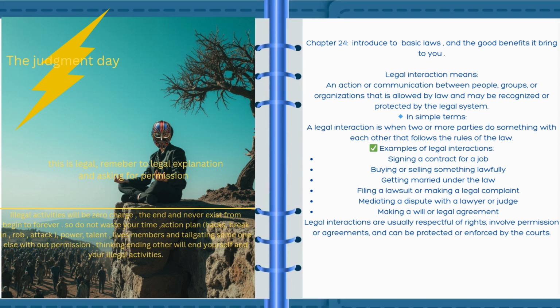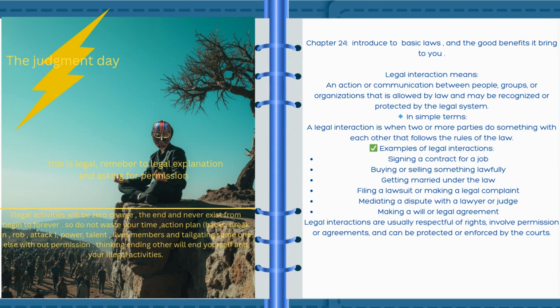Chapter 24. Introduced to basic laws and the good benefits it brings to you. Legal interaction means an action or communication between people, groups, or organizations that is allowed by law and may be recognized or protected by the legal system. In simple terms, a legal interaction is when two or more parties do something with each other that follows the